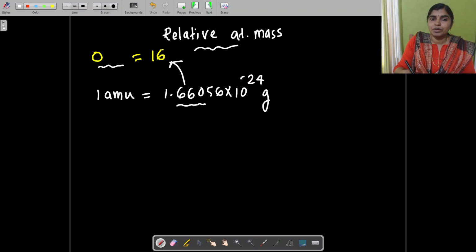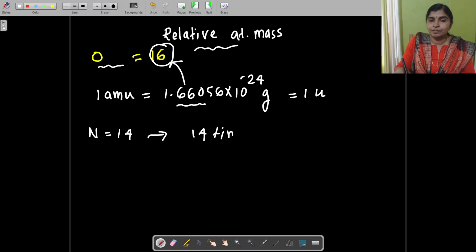This is only a number. For example, the atomic mass of oxygen is 16. What is the meaning? It is 16 times heavier than 1 AMU, or 1 U. And what is the meaning of the atomic mass of nitrogen being 14? It means the mass of one atom of nitrogen is 14 times heavier than 1 AMU or 1 U.